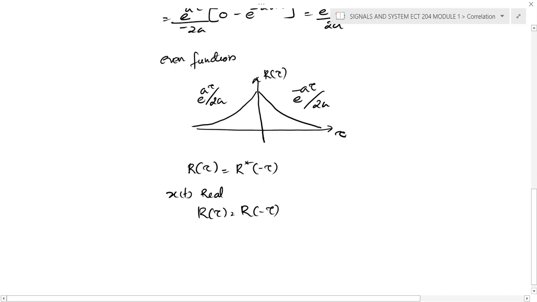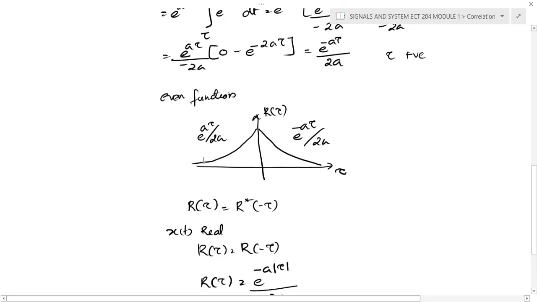So if you combine these two things, it becomes e raised to minus a modulus of tau by 2a. So the final equation will be like this, e raised to minus a modulus of tau by 2a. If you combine these two equations, you can write by using the modulus.